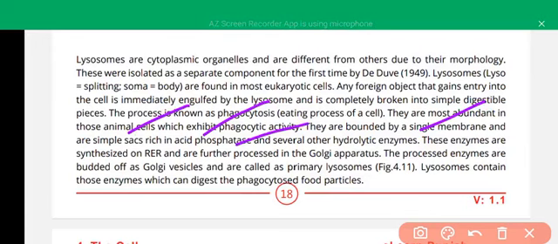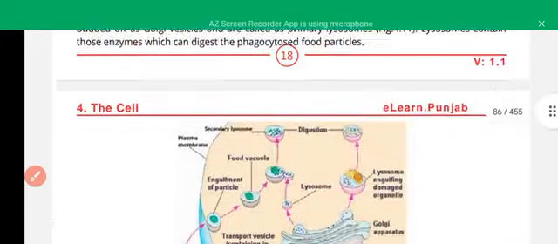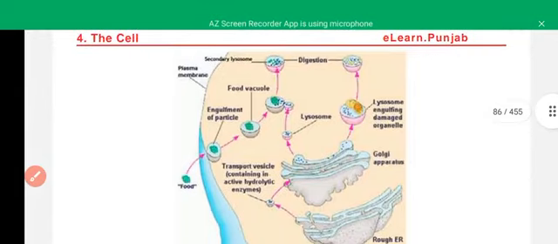These enzymes, the acid phosphatases, are synthesized by the rough endoplasmic reticulum and further processed by Golgi vesicles. Enzymes are produced by the endoplasmic reticulum, packaged in vesicles, and converted into the final product in the Golgi vesicles. Processed enzymes budded off from Golgi vesicles are called primary lysosomes, and when primary lysosomes fuse with food vacuoles, they are converted into secondary lysosomes.